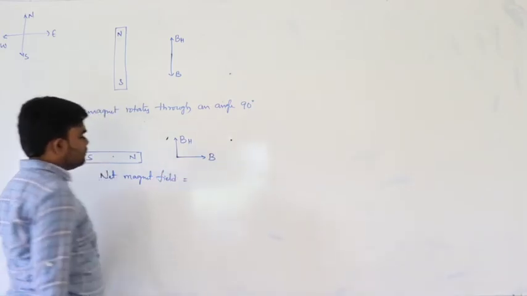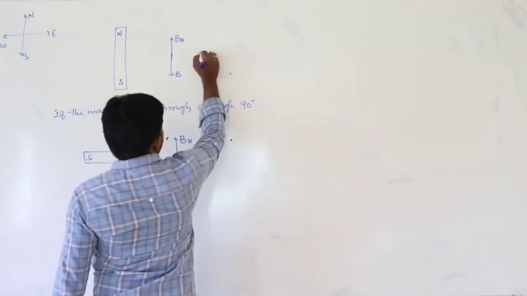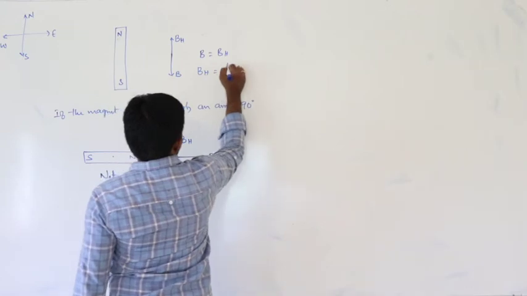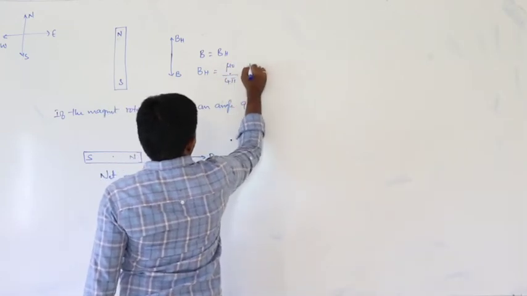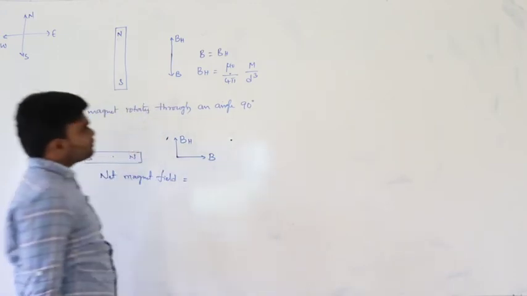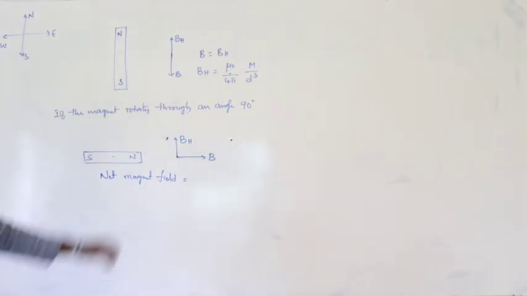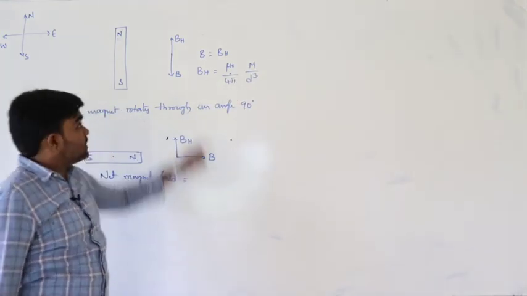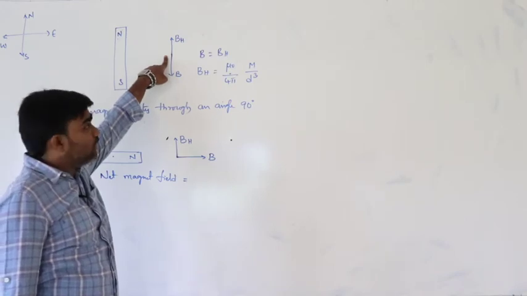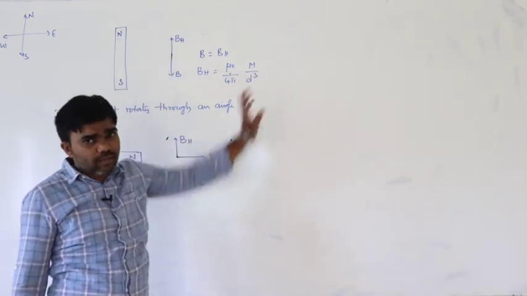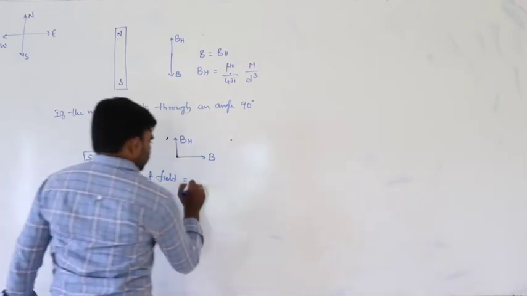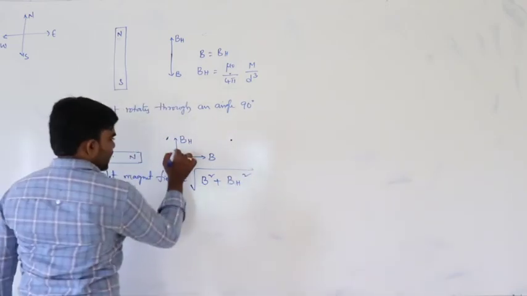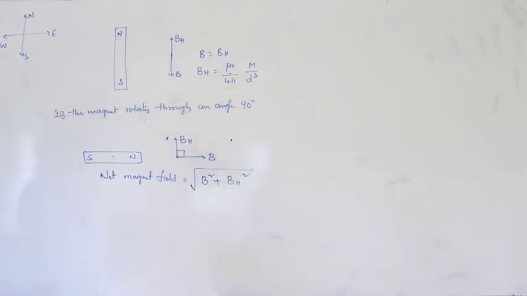Net magnetic field B is equal to BH. So here BH is equal to mu naught by 4 pi m by d cube, because it is the equatorial point. On the equatorial point, the magnetic field is equal to mu naught by 4 pi m by d cube. But here the net magnetic field can be written as under root B square plus BH square, because the angle between these two is 90.